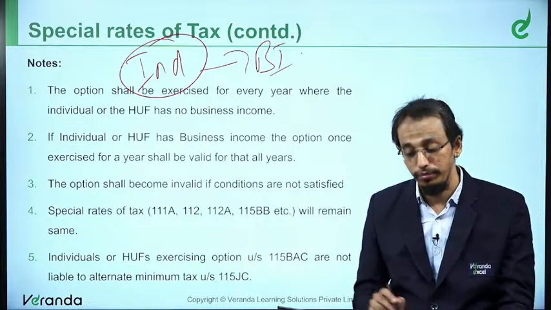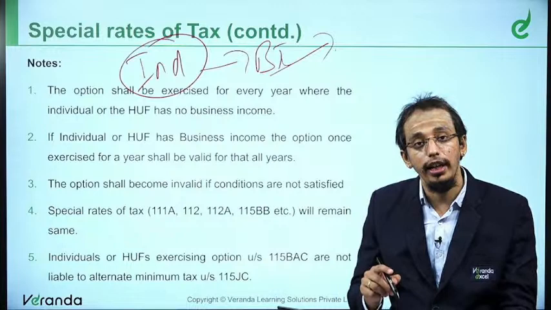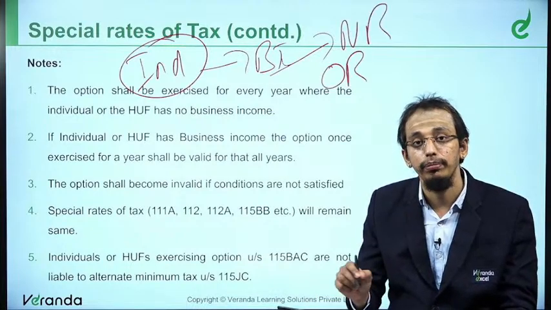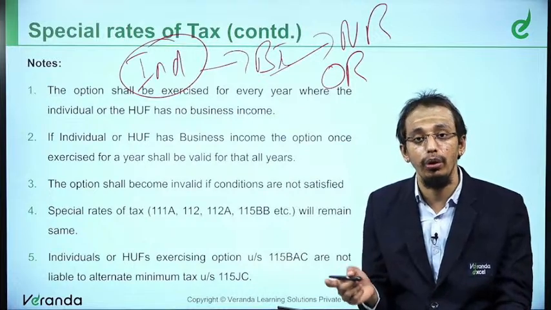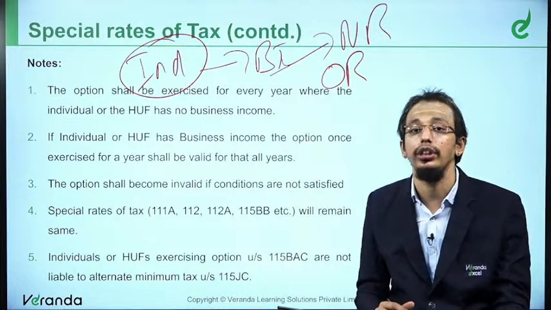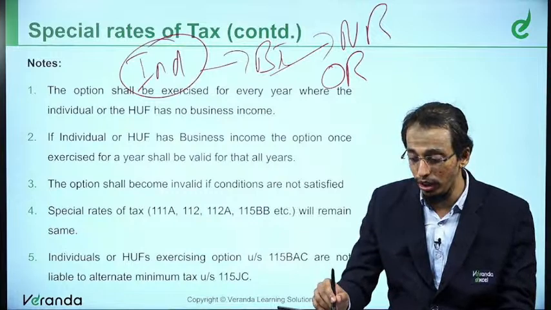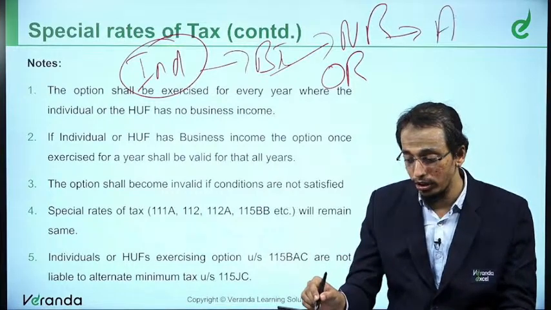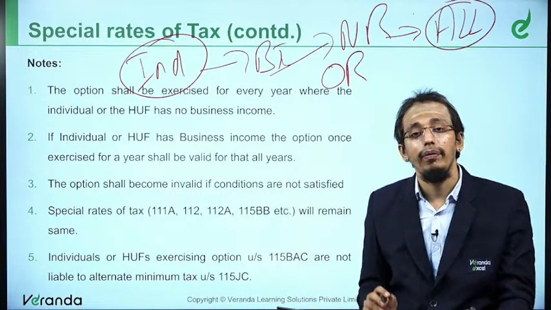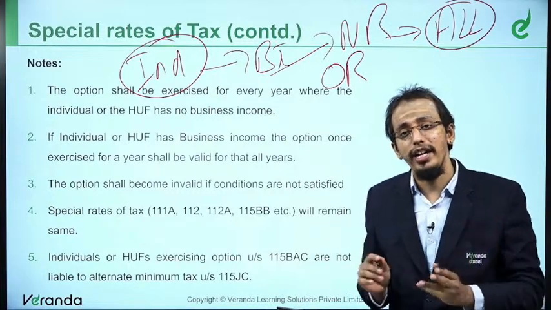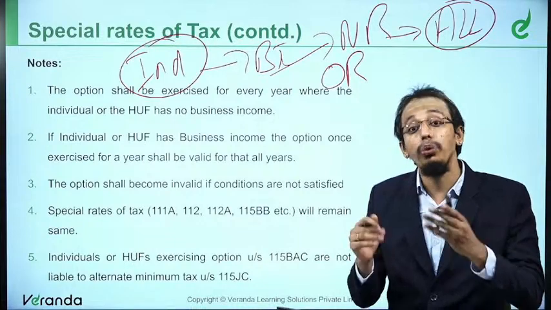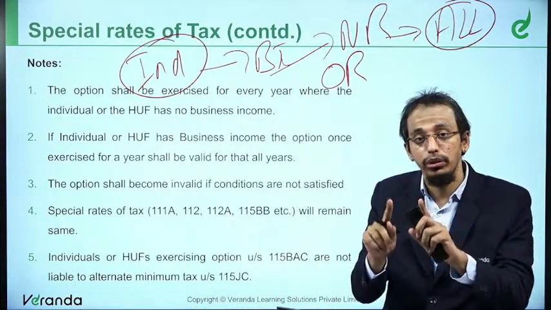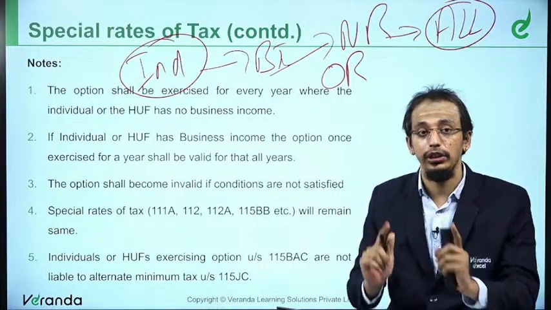He has got business income. He can either choose the new regime or old regime. The old regime is the earlier one, the new regime is what we are discussing now. Once he chooses, that would be applicable for all the subsequent years. But whenever he wants, he can choose the new regime. Current year I feel I don't want. Okay, no problem. After 2 years I want to choose. No problem. Whenever you want, you can choose. But once you choose, you cannot come back. This is a one-way passage.